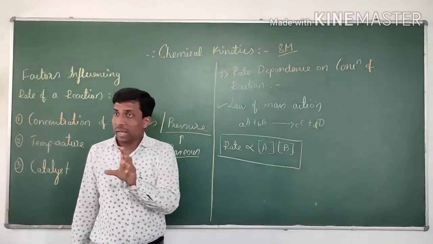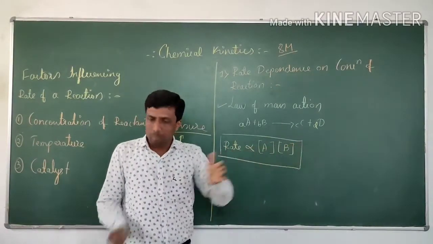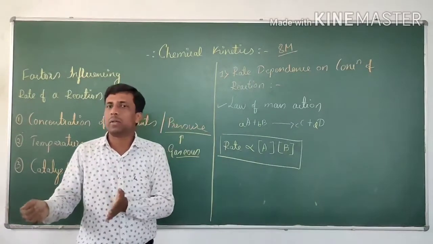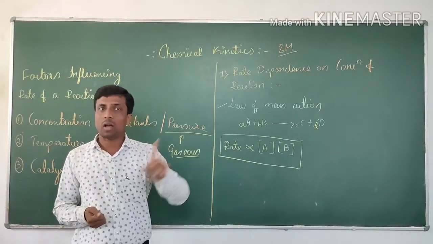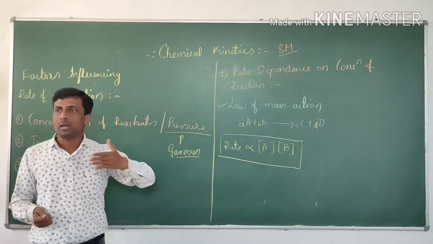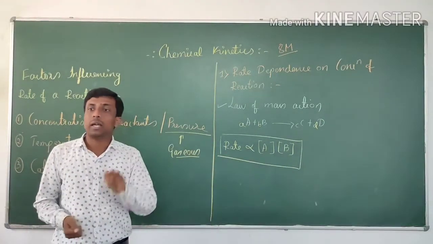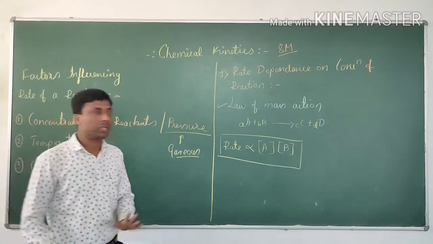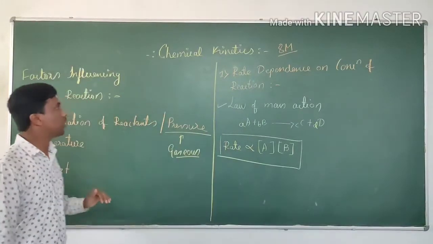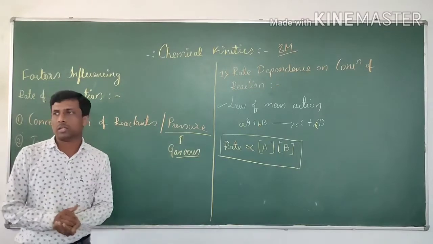It means the rate of reaction at the beginning of the reaction is not equal to the rate of reaction at the middle position, at the end point, or somewhere in between. Rate of reaction is always higher at the beginning. As the reaction proceeds, the rate of reaction decreases. Why? Because the concentration of the reactant decreases. Okay, this is about rate dependence on concentration of the reactant.